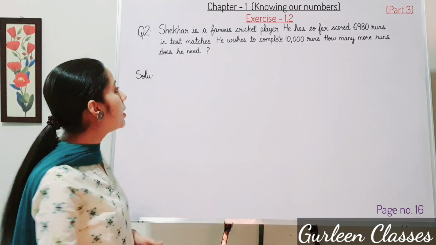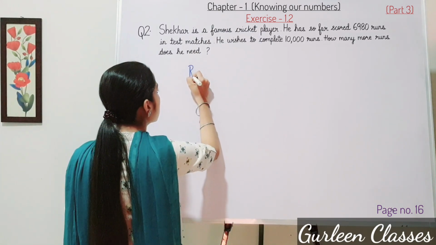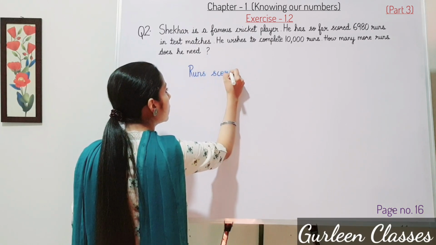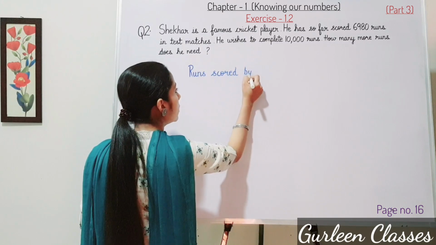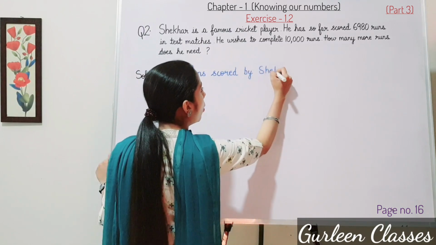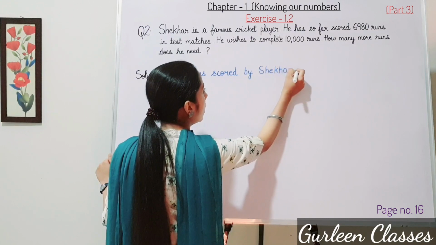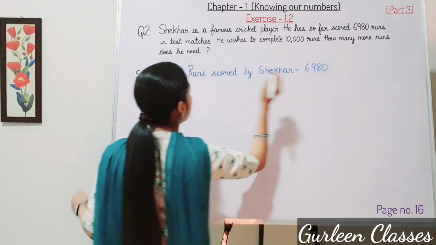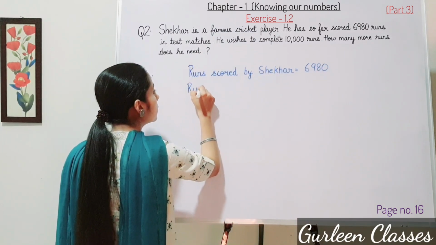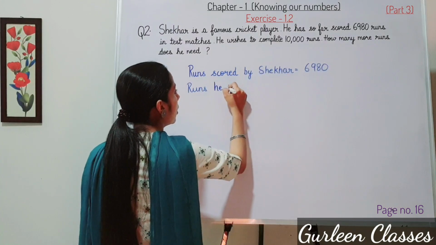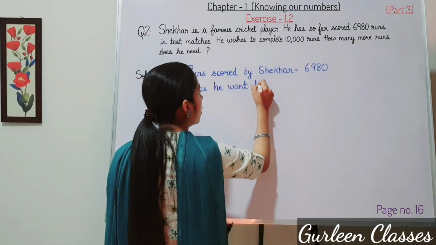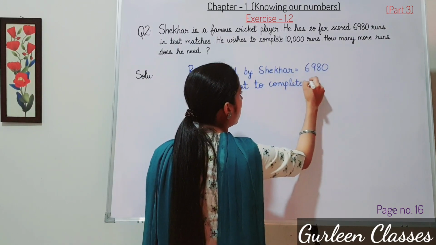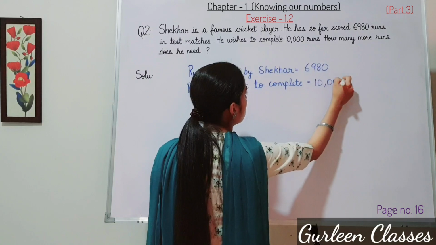So first statement we will write runs scored by Shekhar. How many runs are scored by Shekhar? That is 6,980. Then runs he wants to complete, that is equal to 10,000.